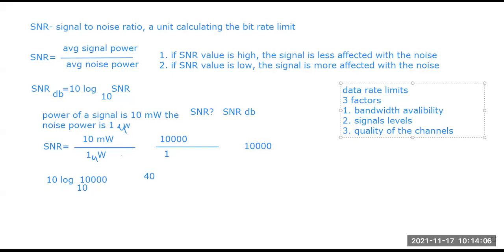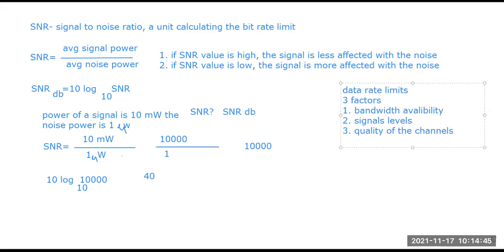Third one, the quality of the channel, that is the noise: how much noise is present or how less noisy the channel is. Now, to measure that, there are two theoretical formulas for the calculation of the data rate based on the quality of the channel.